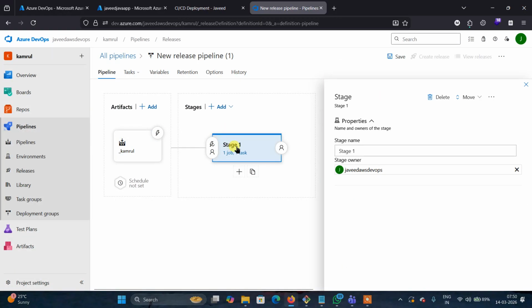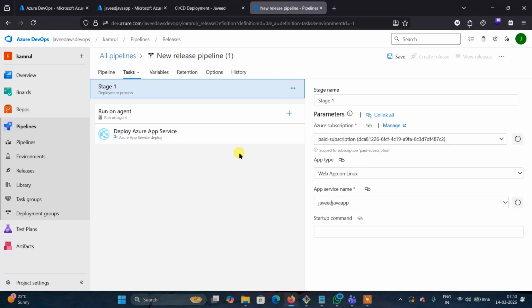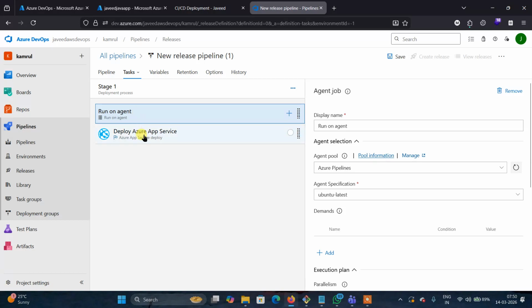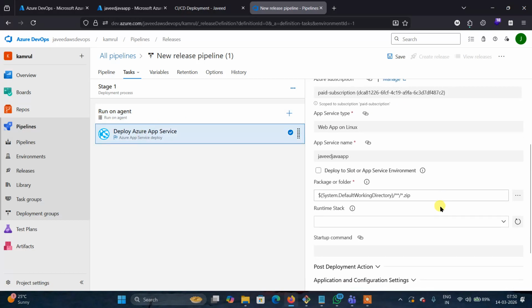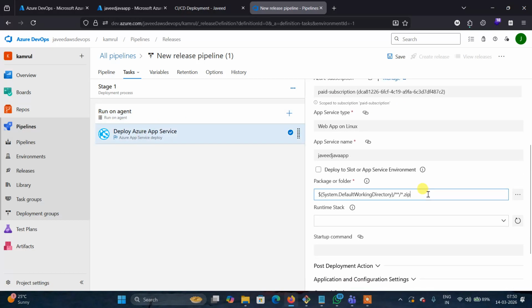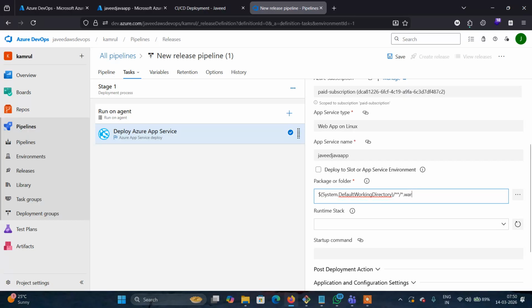Now go to the stage. Again, you need to select the path of the war. Or else you can give the slash directly here, just replace the zip with the war also. Okay? Got it? That's it. I'll send a video to you. Try to practice.